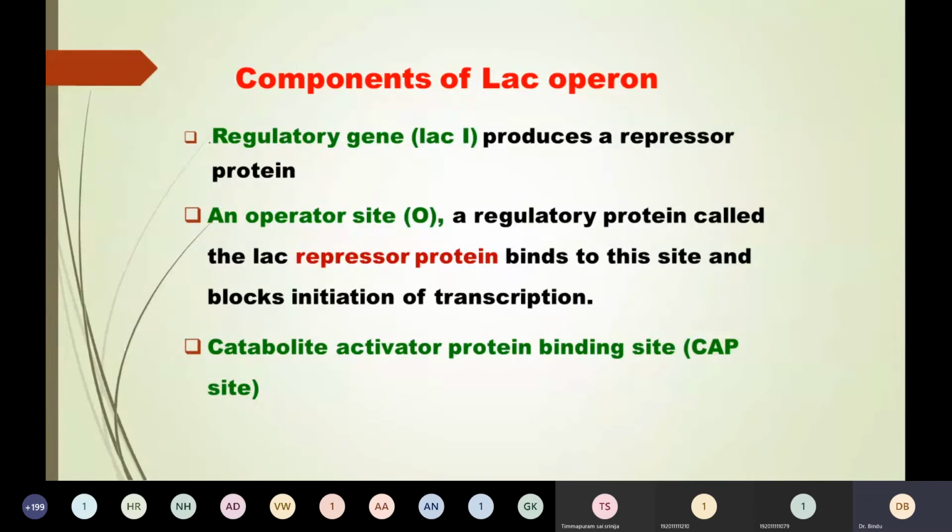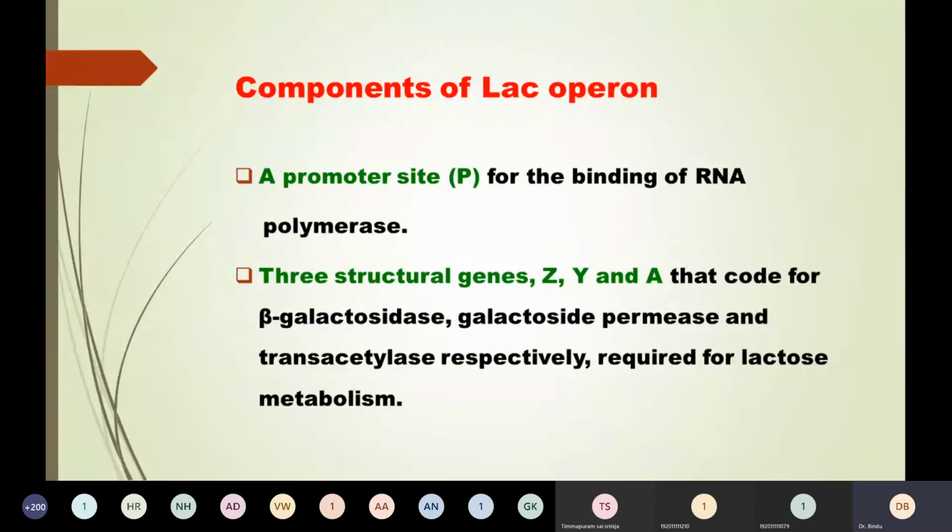So the cyclic AMP and CAP complex, also known as cyclic AMP regulatory protein, binds in the CAP site. Is it clear? In the promoter site, RNAP or RNA polymerase binds. Once it binds, there is initiation of transcription.